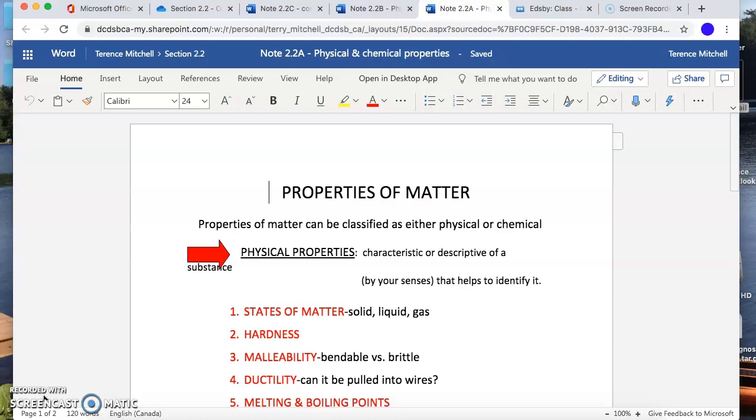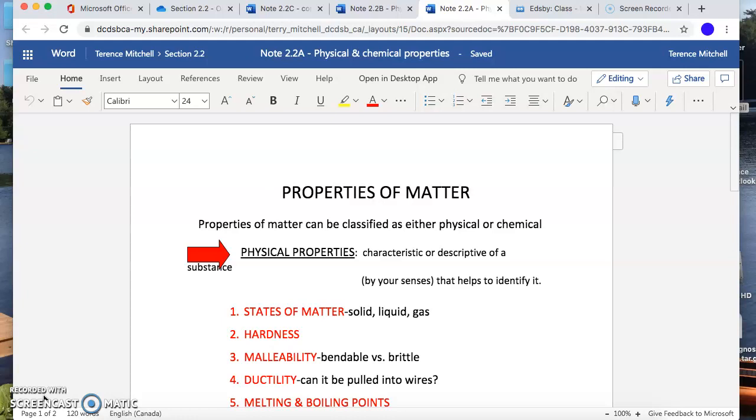So first of all, I'll open up the first note. Basically, the big introductory topic that we had was what is matter? And if we recall, matter is anything that has mass and takes up space. If you've printed these sheets up or if you're writing it down, write that down. Matter: anything that has mass and takes up space. So your cell phone is matter. It has weight or mass. It's taking up space. You are matter. And you matter too. You have weight or mass and you're taking up space.